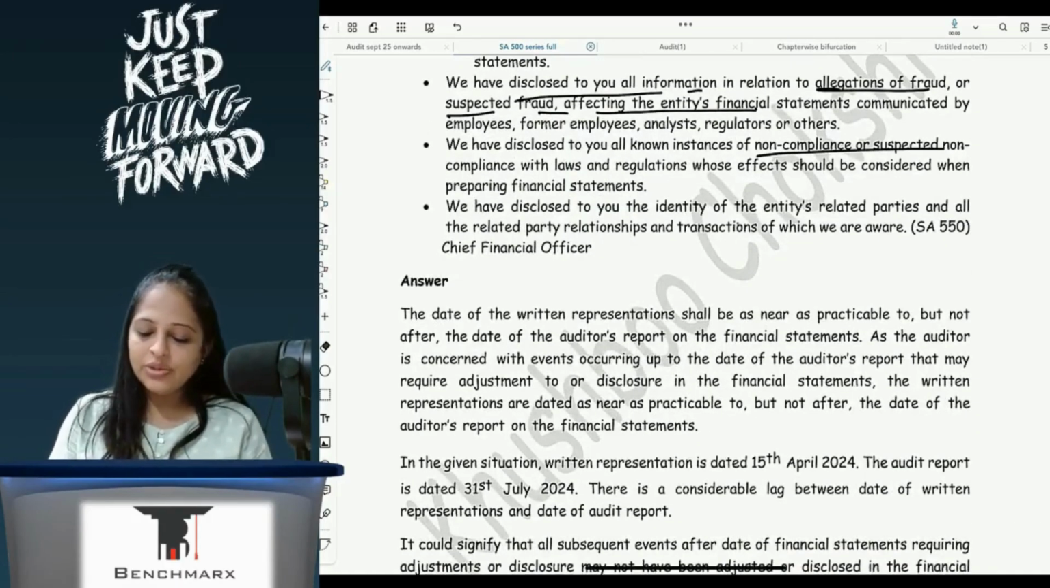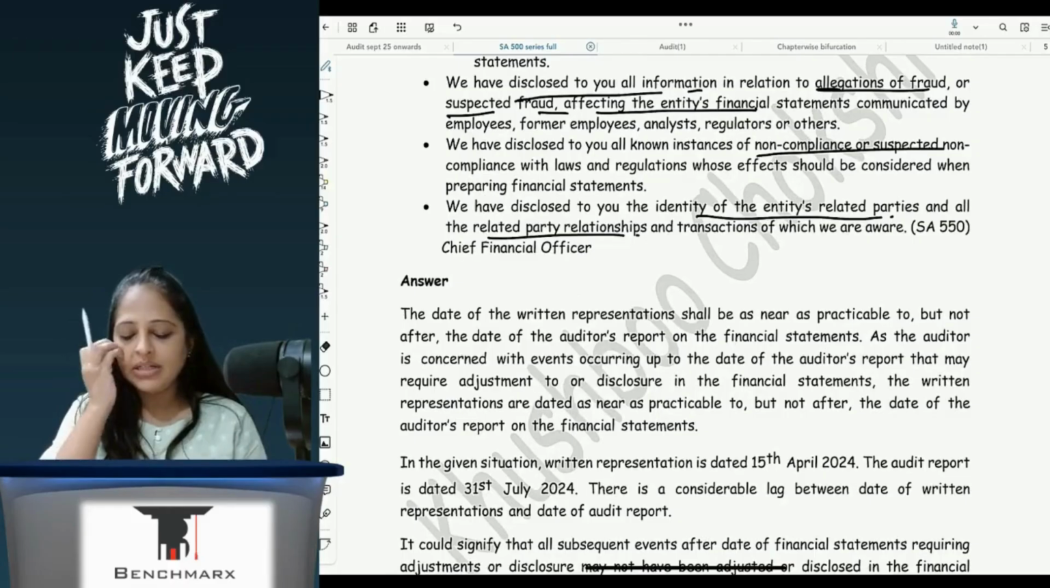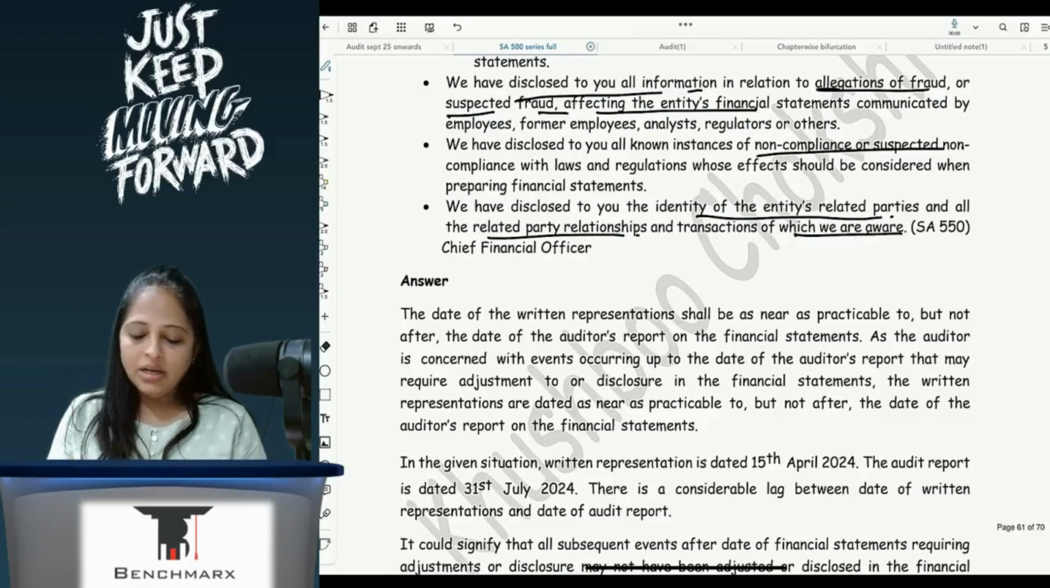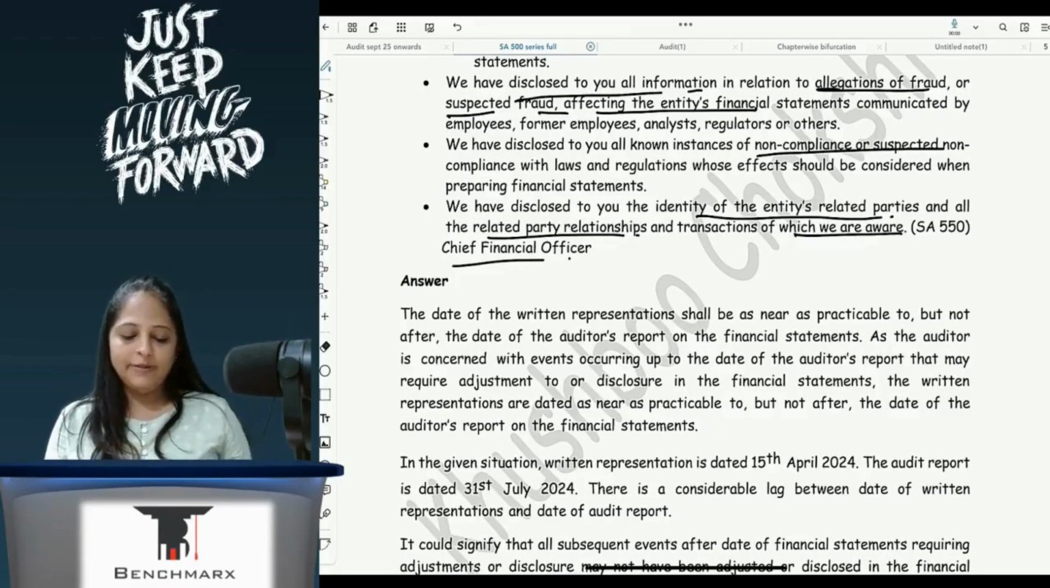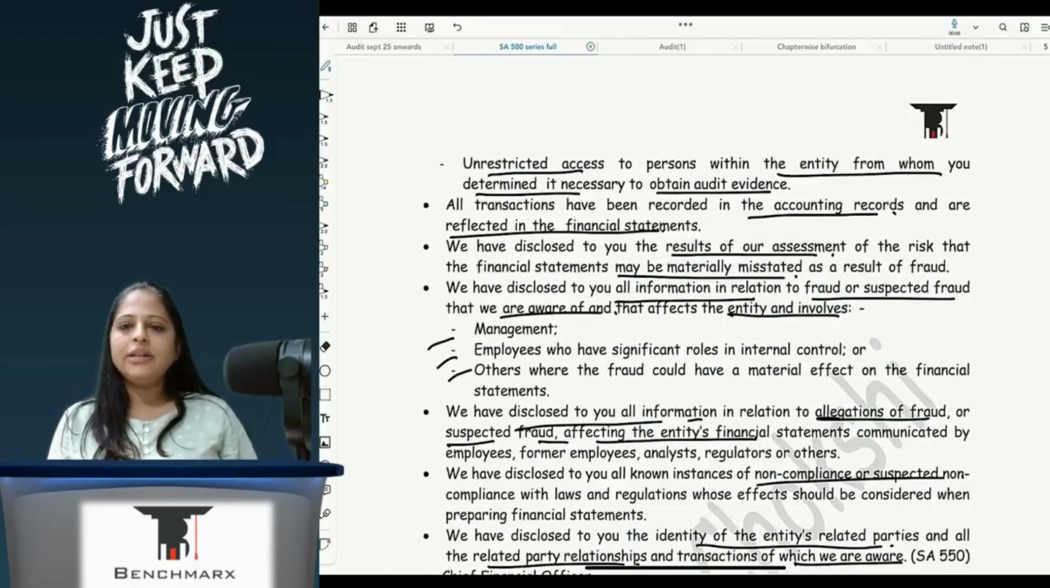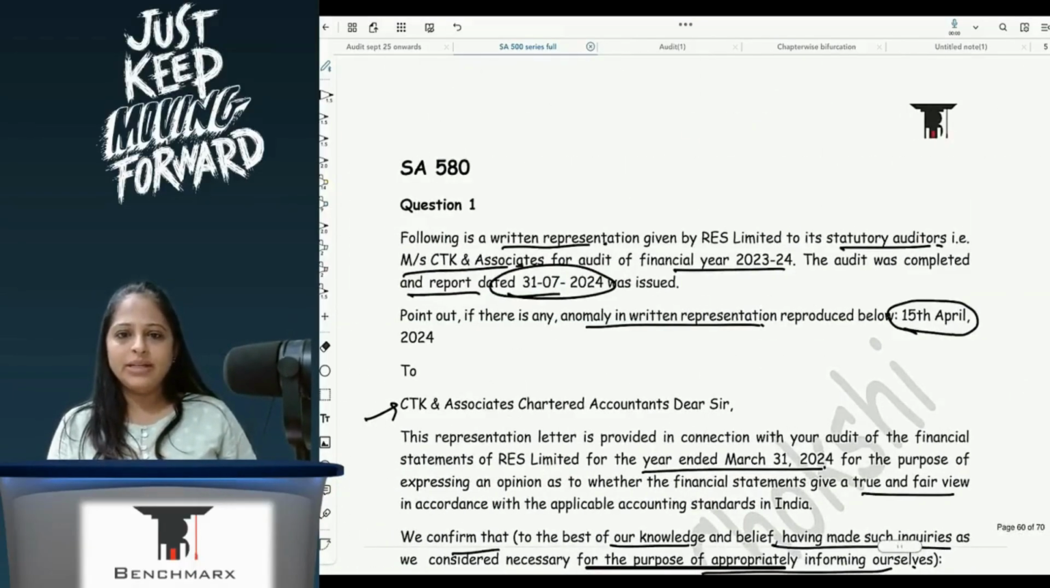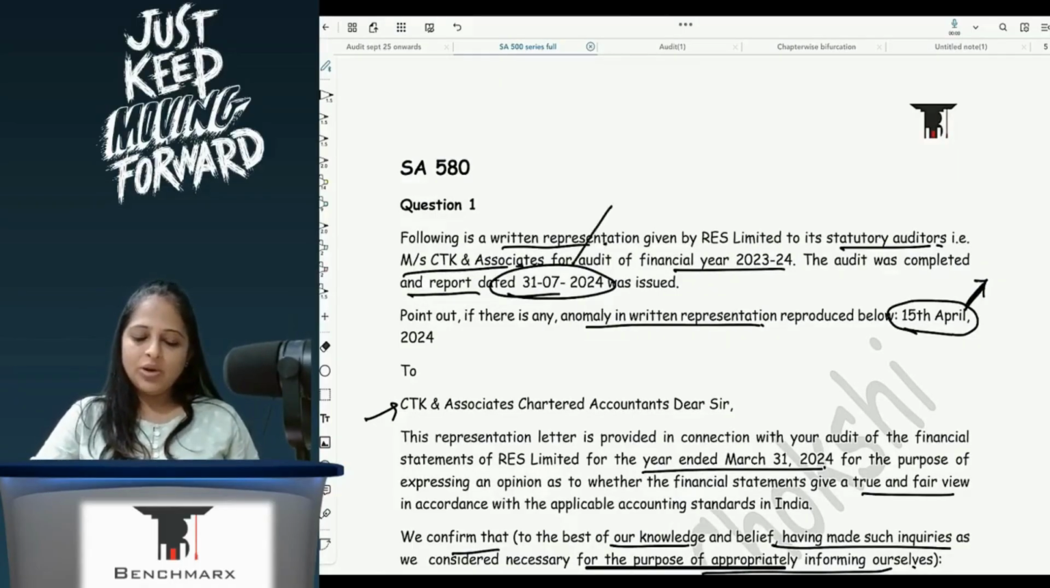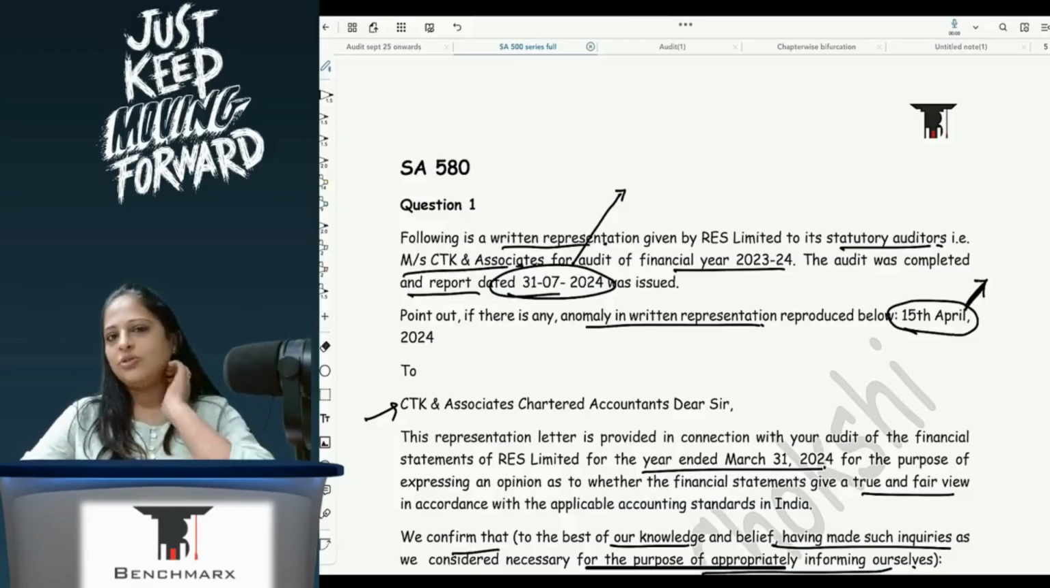We have disclosed to you the identity of the entity's related parties and all the related party relationships which we are aware of as CFO. So here the written representation seems to be okay. They have disclosed everything, all information has been provided, so that's not a problem. The only issue that we can see here is that the representation is given on 15th of April, whereas the audit report is given on 31st of July.